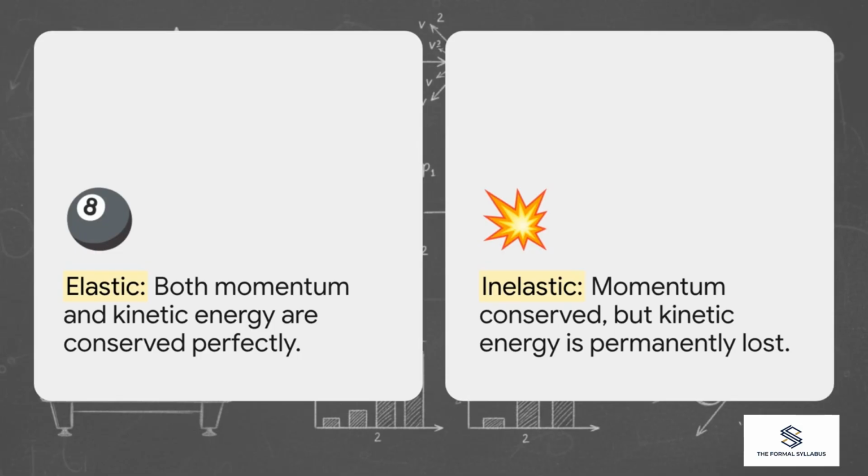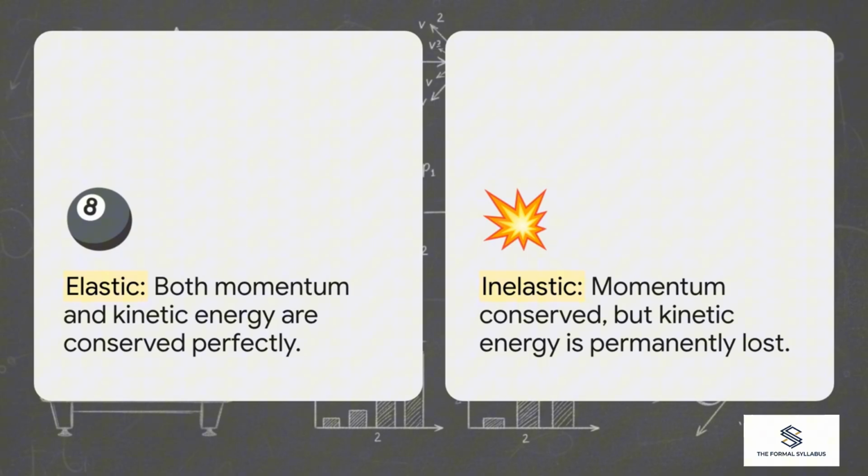Before we get into the clever tricks, we really have to lay down the basic foundation. When objects collide, they basically fall into two main camps, elastic and inelastic. And the vital distinction here is what gets saved and what gets spent. Momentum is strictly conserved across the board. It's basically the universe's ironclad rule.